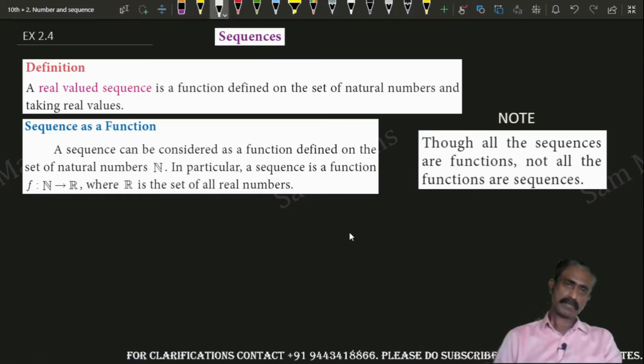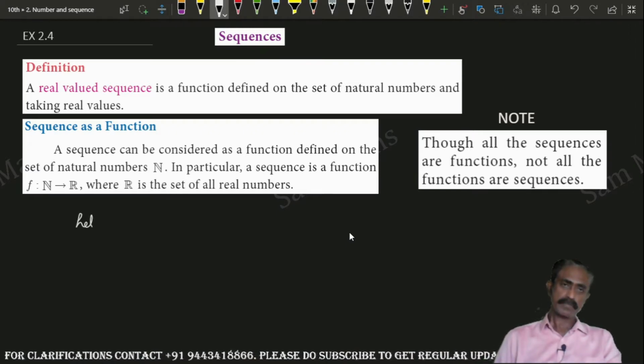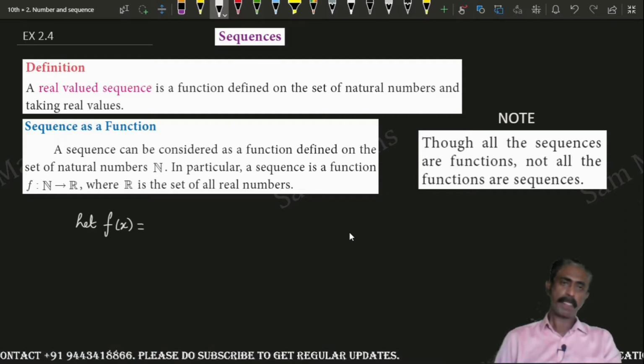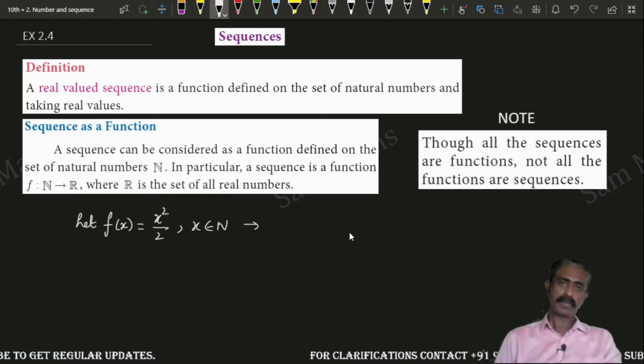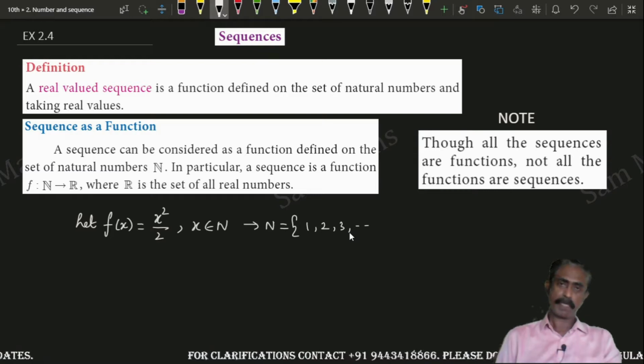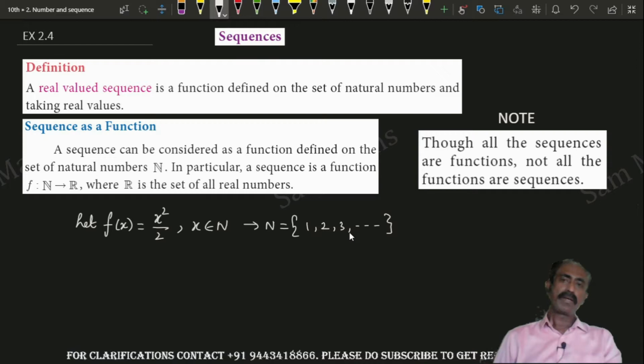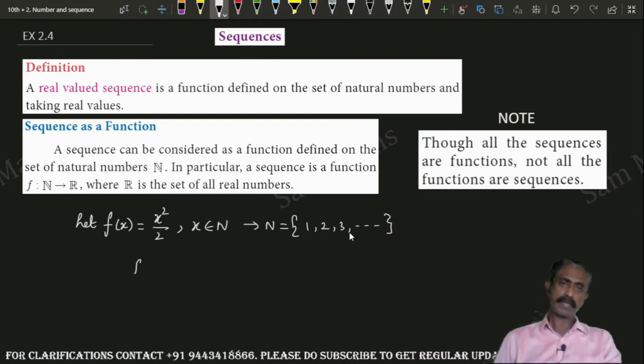For example, let f of x equal to x square by 2, x belongs to N. Clear, children? N means the set of all natural numbers, 1, 2, 3, etc. So in the place of x, I can substitute these values. Substituting 1, I am getting 1 by 2.